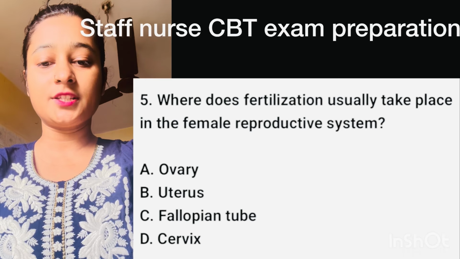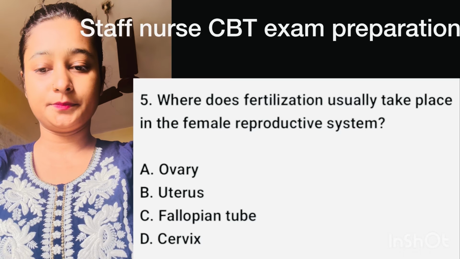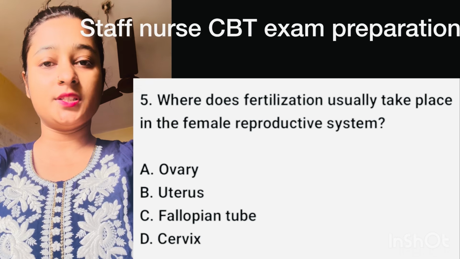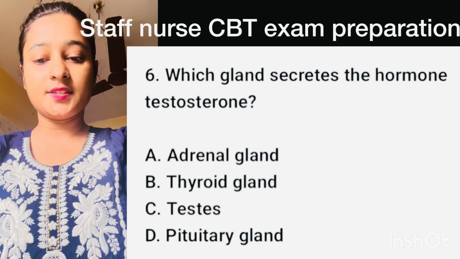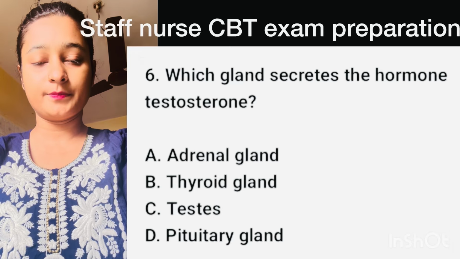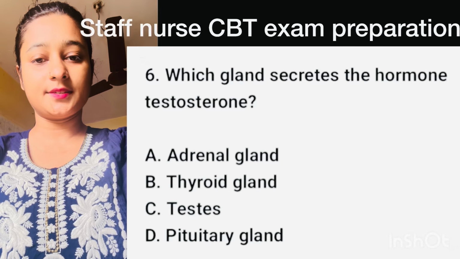Where does fertilization usually take place in the female reproductive system? Here, right option is option C, fallopian tube. Question number 6. Which gland secretes the hormone testosterone? Here, right option is option C, testes.